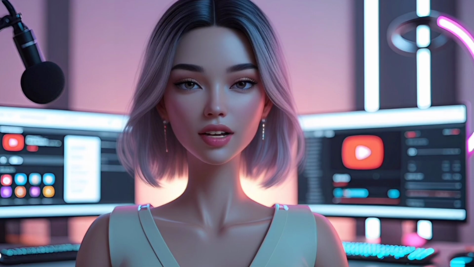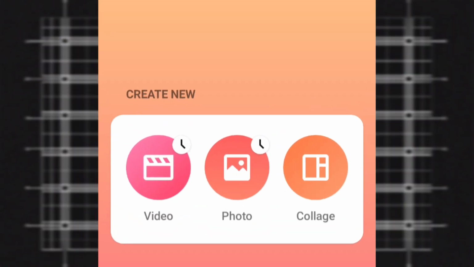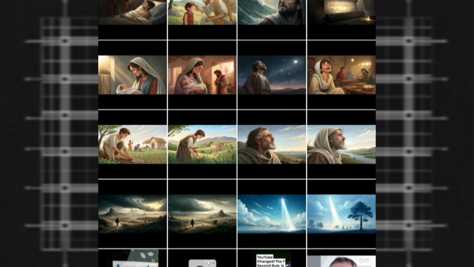Finally, for editing, I'm using InShot. Okay, so now we are moving on to the editing part. So here I'm using InShot. Why InShot? Well, I do almost everything on my phone, and as you can probably tell from our videos, I'm not exactly a good editor.